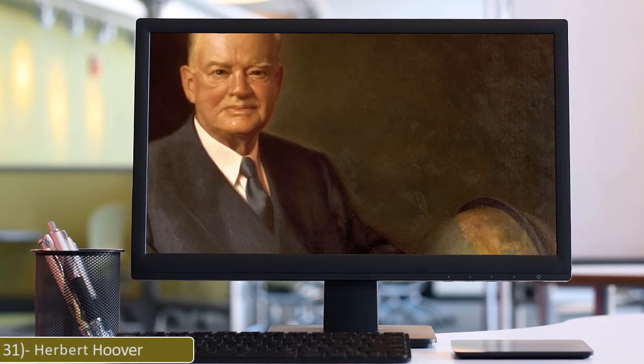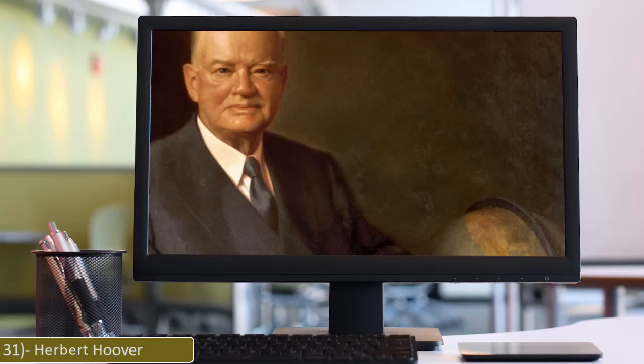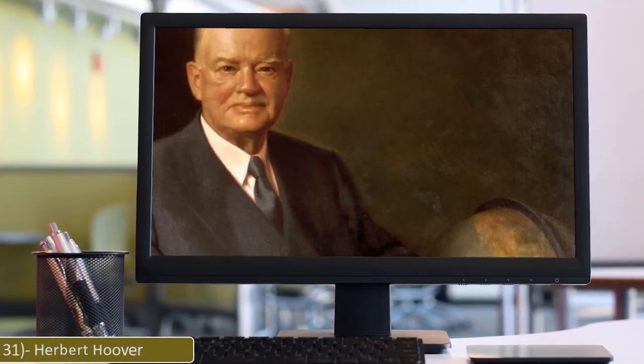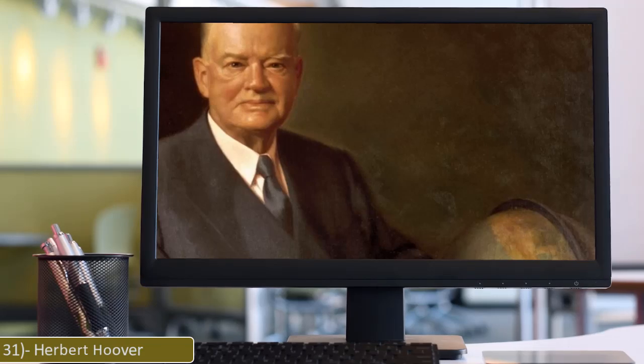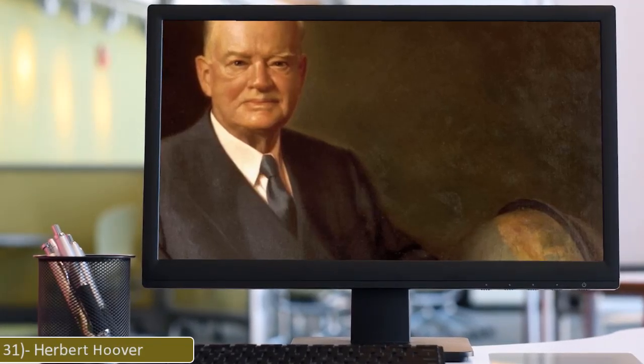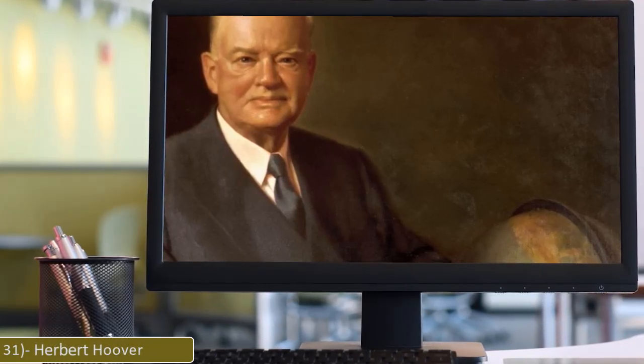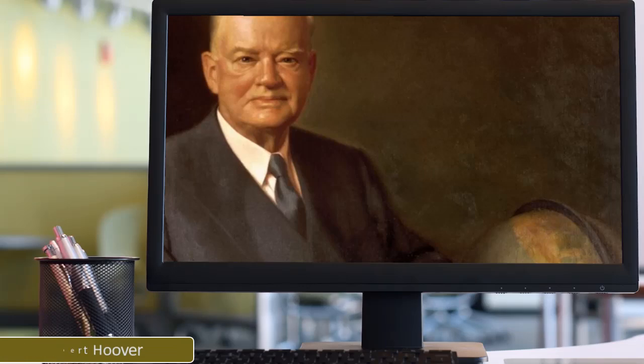A wealthy mining engineer before his presidency, Hoover led the Wartime Commission for Relief in Belgium and was a director of the U.S. Food Administration, followed by post-war relief of Europe. As a member of the Republican Party, he served as the 3rd United States Secretary of Commerce from 1921 to 1928 before being elected president in 1928.